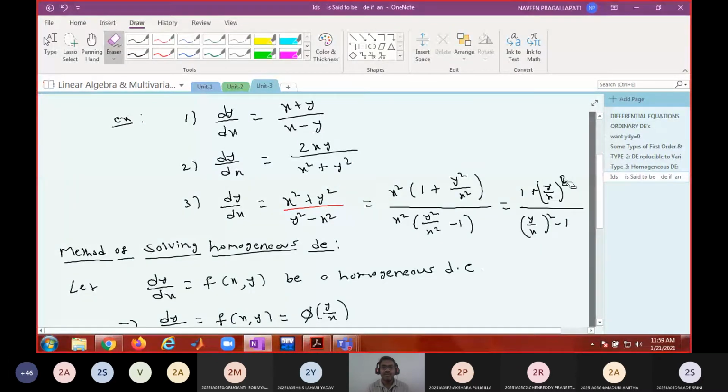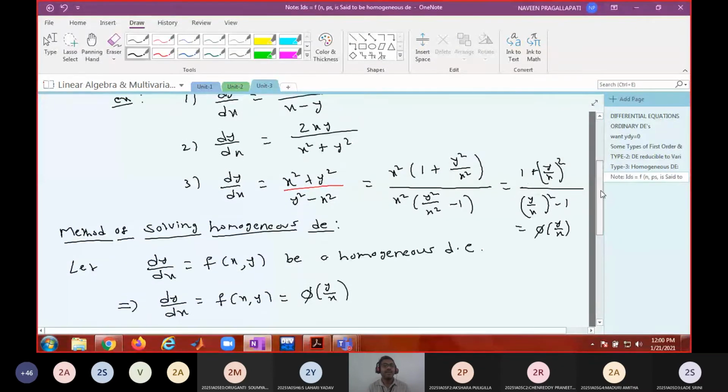Now you can see y by x as a variable, and hence you can write it as a function of y by x. Do you agree or not? Agreed?